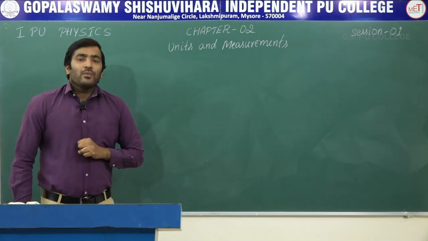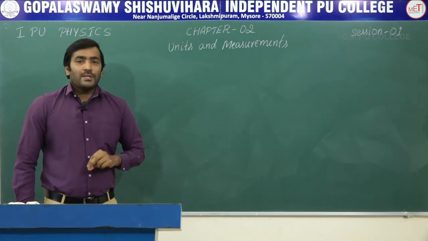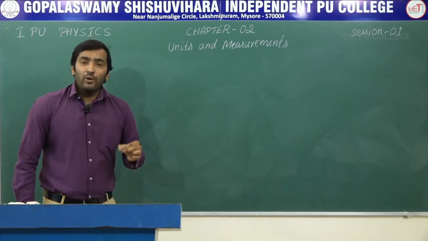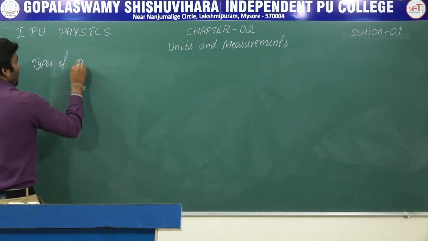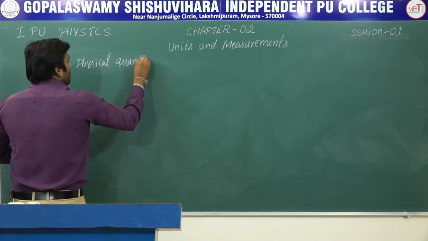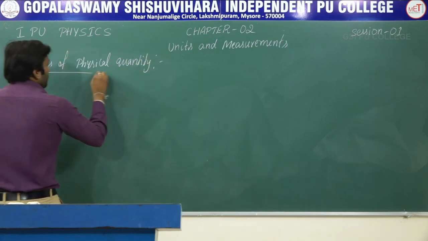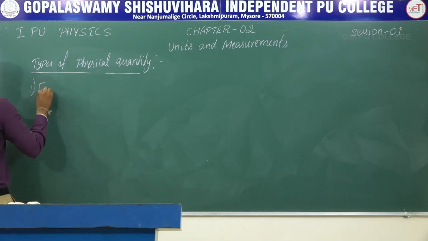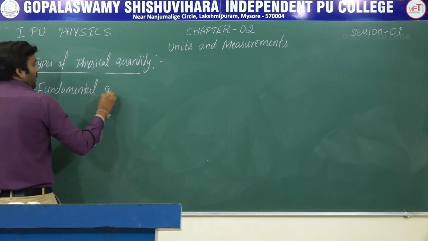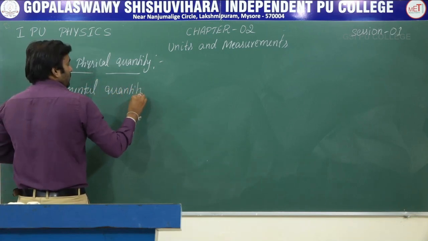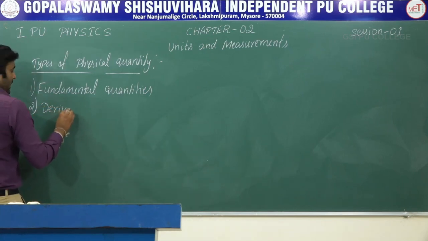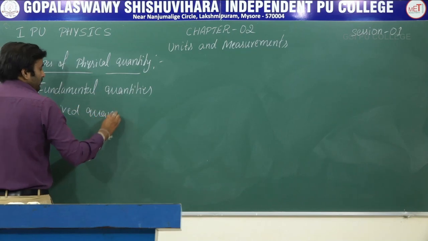We can classify a physical quantity into two types. One is fundamental physical quantities and the other one is derived physical quantities. Types of physical quantity. One is a fundamental physical quantity, or simply fundamental quantities. Second one is derived quantities.